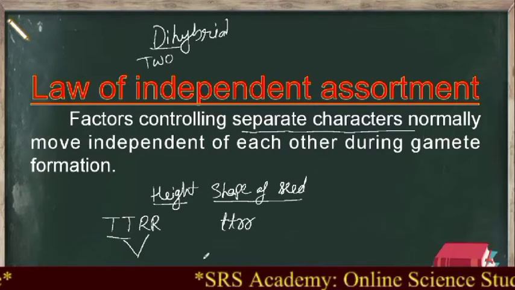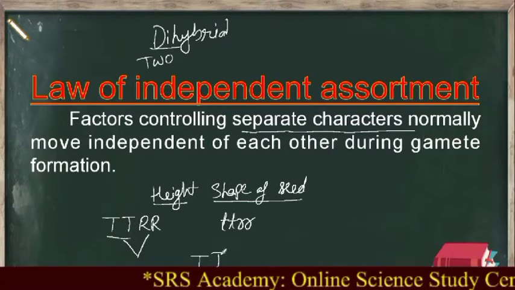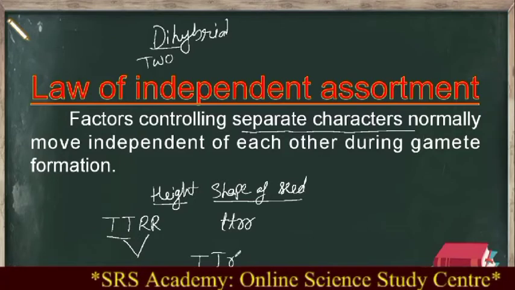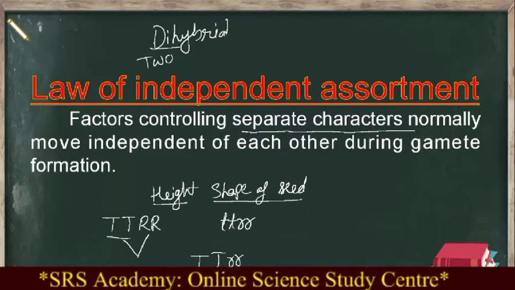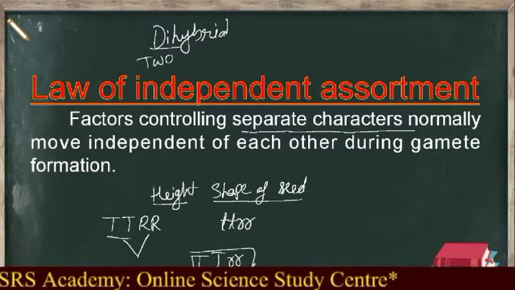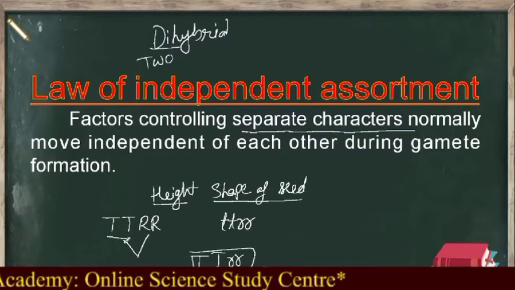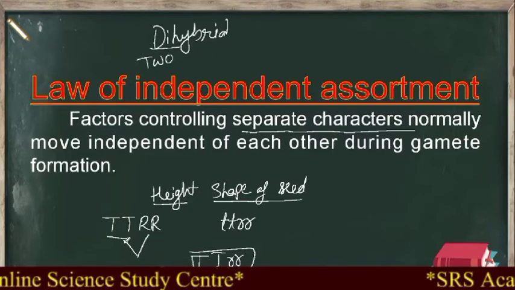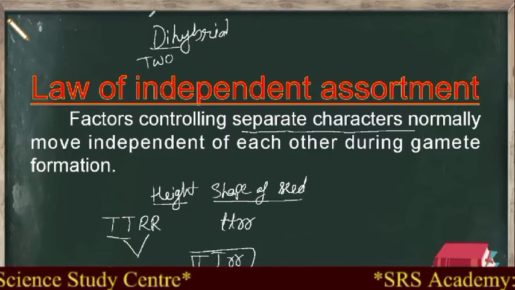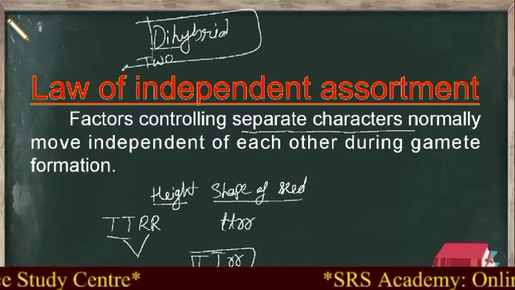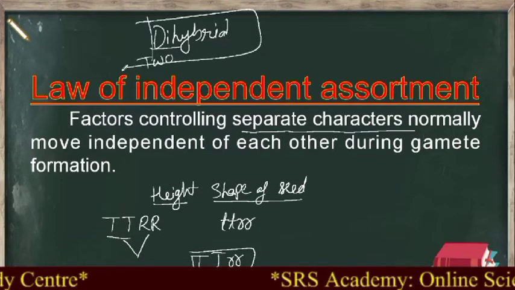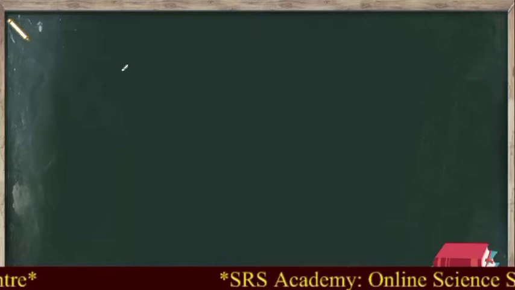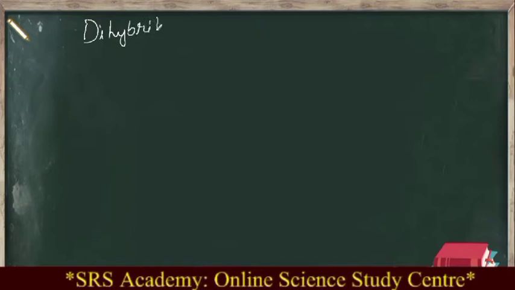Sometimes this tall nature may also be present with wrinkled nature. Clear? That means these factors or the gametes move independent of each other during gamete formation. I will show you how whenever you are studying this dihybrid cross and in the stage of gamete formation. So now we will move to the Mendel dihybrid cross.